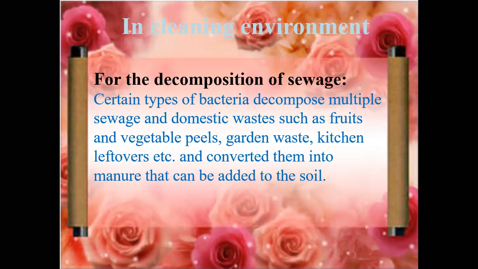And in cleaning the environment, for the decomposition of sewage, certain types of bacteria decompose the sewage. Domestic waste such as fruit and vegetable peels, garden waste, kitchen leftovers, etc. These waste materials will be decomposed in the soil and converted into manure. This manure is helpful to the plants. This manure is added into the soil, and finally, it is helpful for the crop plants.